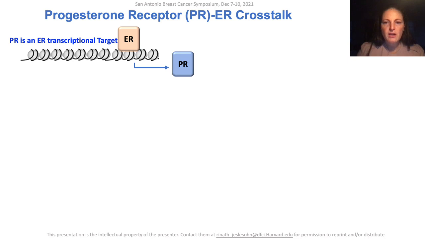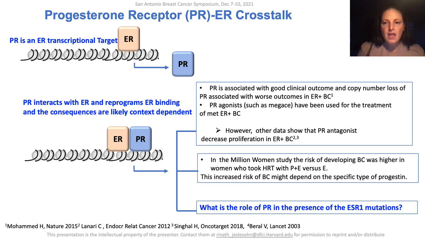We all know that PR is an ER transcriptional target. It is less known that PR interacts and reprograms ER binding, and downstream consequences are likely context-dependent, since on one hand, PR activity has been shown to be associated with good clinical outcomes, and copy number loss of PR is associated with worse outcomes in ER-positive breast cancer. Additionally, PR agonists have been used for the treatment of metastatic ER-positive breast cancer.